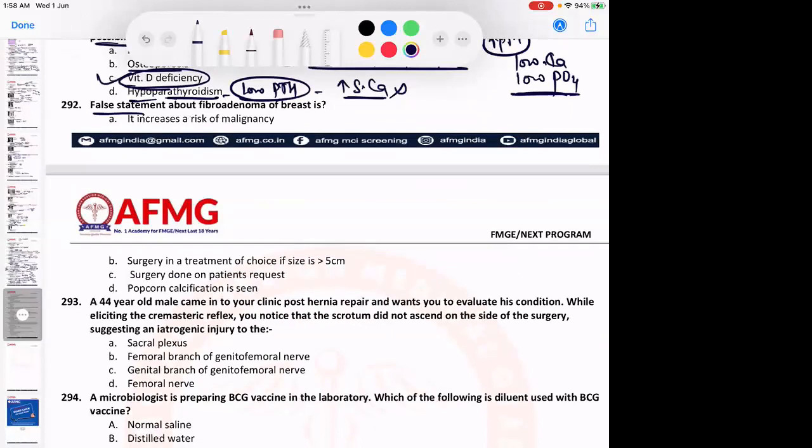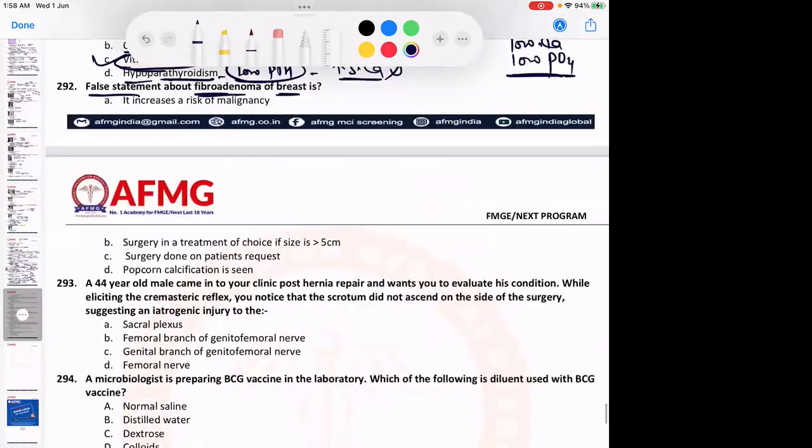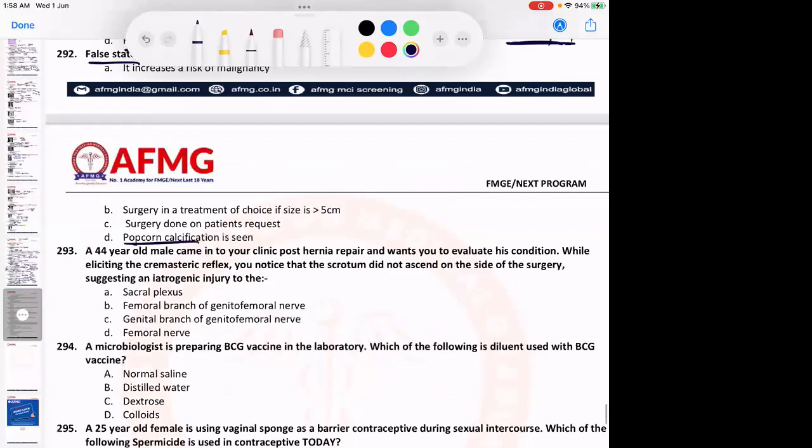False statement about fibroadenoma of breast. Quickly, false statement about fibroadenoma. Popcorn calcification is seen on mammography. Yes, this is the true statement. Popcorn calcification is seen on mammography of fibroadenoma breast. Surgery is done on patient's request. Yes, usually surgery is not recommended. Only close monitoring and follow-up is done. Okay.